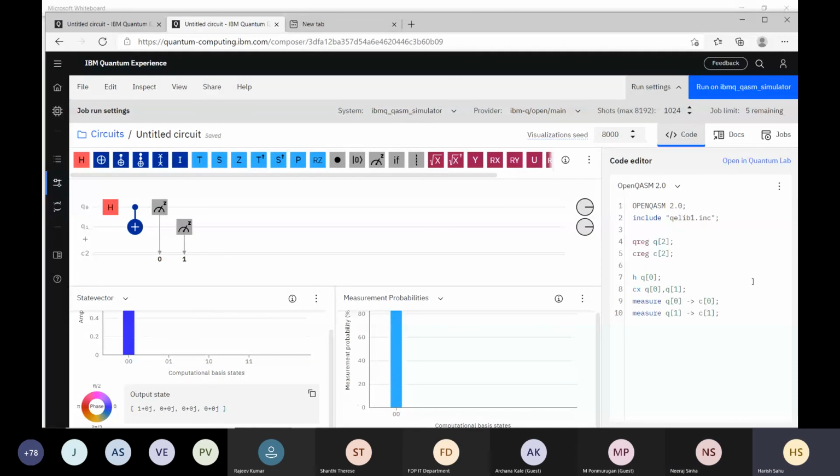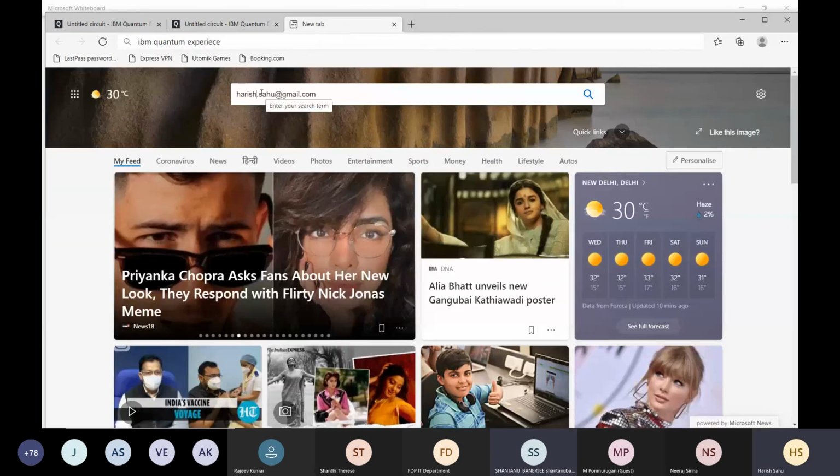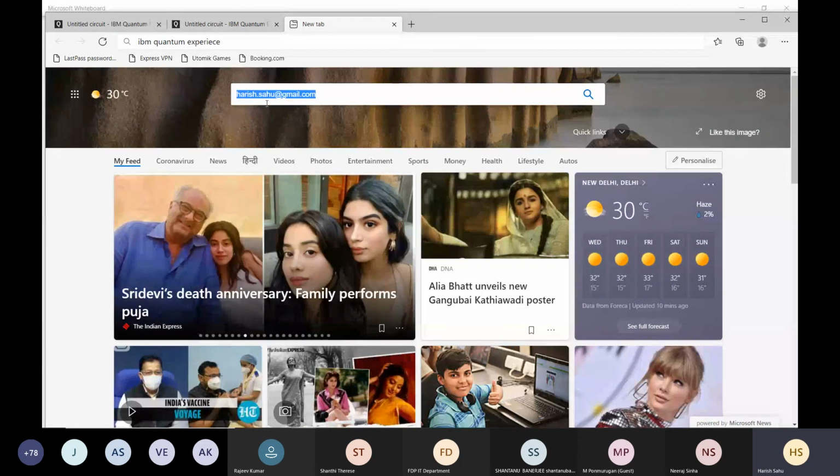So this is the composer which we are explaining here. There is another way of doing this quantum assembly programming also, and you can do it online. See here, I have highlighted it. Are you able to see it in the browser here?